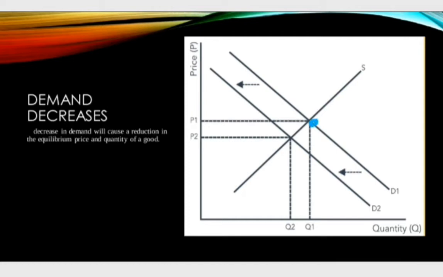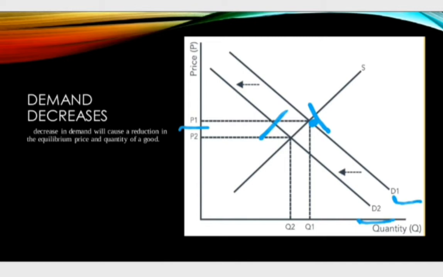This can again be explained with the help of the diagram. Let's assume that this point represents the original equilibrium. Due to the decrease in the demand for movie tickets, the demand curve shifts leftward from D1 to D2. At the original price P1, there is a situation of excess supply. Now, in order to clear the excess supply, sellers will bring down the prices.